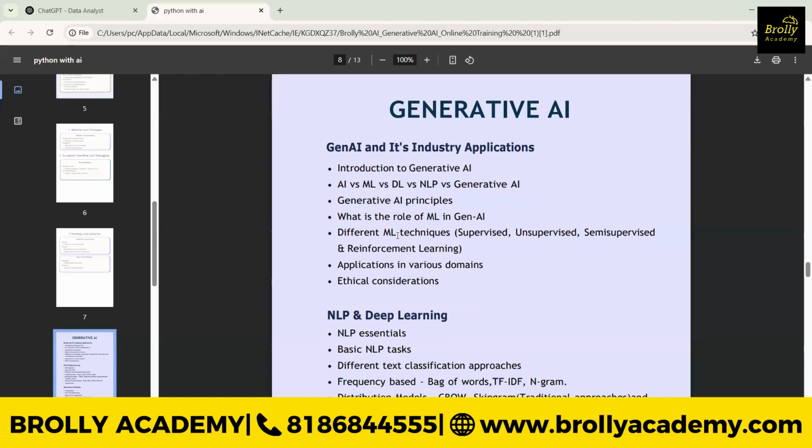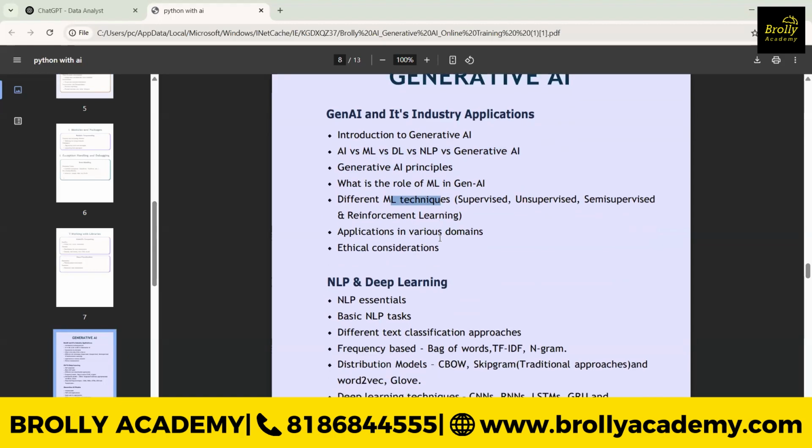Okay, so what are the different techniques in ML? That is, as I had told you, supervised, unsupervised, and reinforcement. We'll understand all those things, and what applications we can use them in. Even in healthcare, even in e-commerce, even in manufacturing, even in finance; everywhere we can take the help of ML.